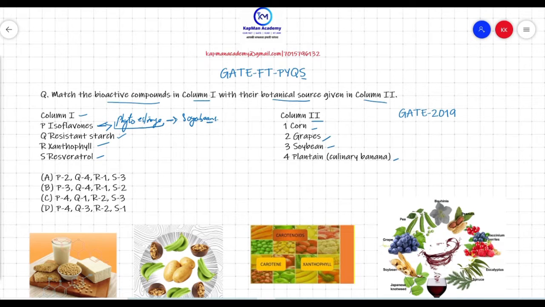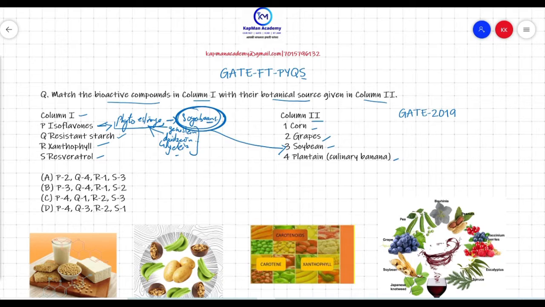In soya beans, this phytoestrogen is present in three forms: genistein, daidzein, and the last one is glycitein. These are the common forms of phytoestrogen present in soya beans. So your correct option in column 2 for isoflavone is soya bean, which is the third option.